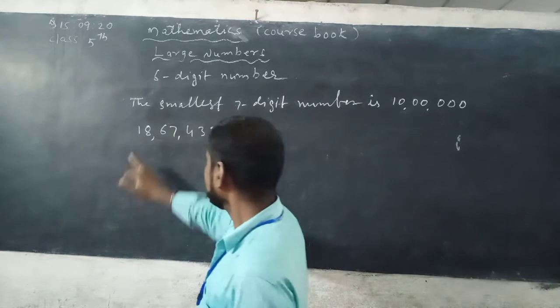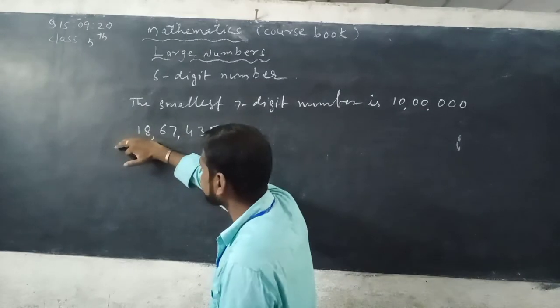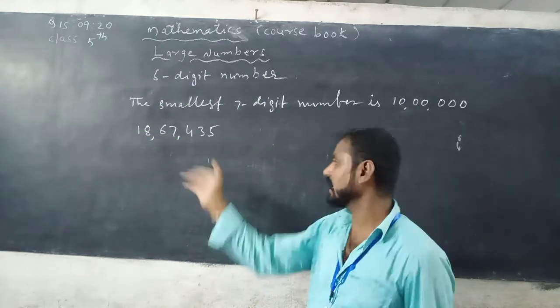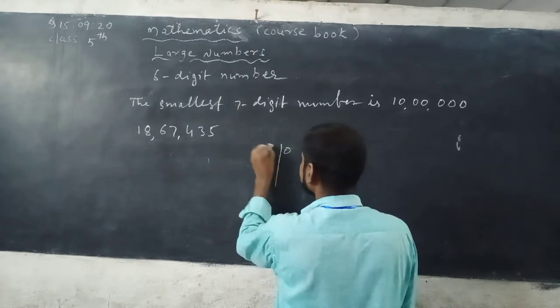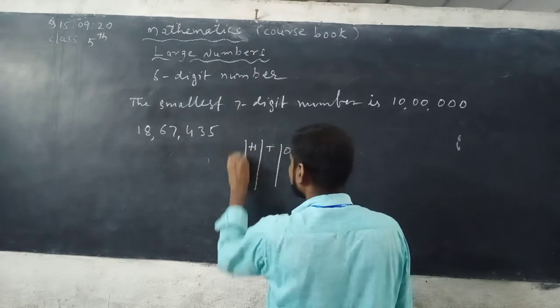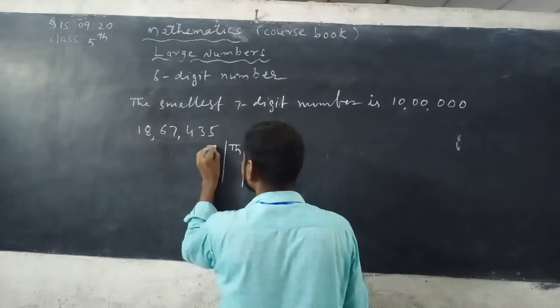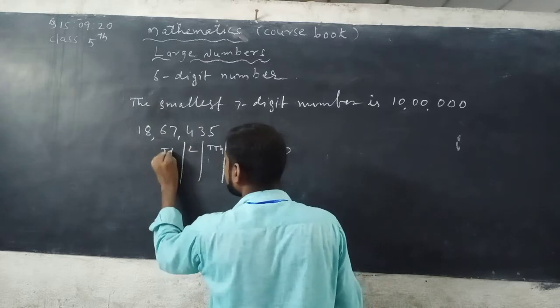Then from left to right, 18 lakh 67,435. You can write here: ones, tens, hundreds, thousand, 10,000, lakh, 10 lakh.